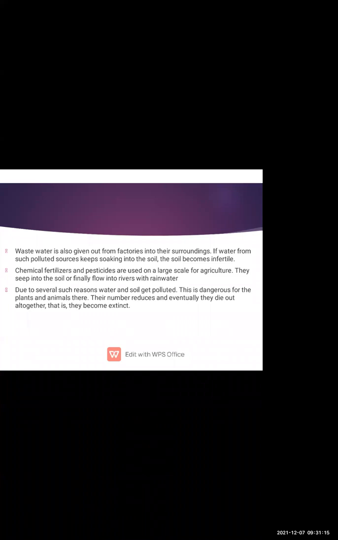Chemical fertilizers and pesticides are used on a large scale for agriculture. For agriculture, we are using chemical fertilizers and pesticides. They seep into the soil or finally flow into rivers with the rain water. Soil में वो बैठता है और they finally flow into the river with rain water. जो chemical fertilizers होता है, pesticides होता है, they flow into the river with rain water.